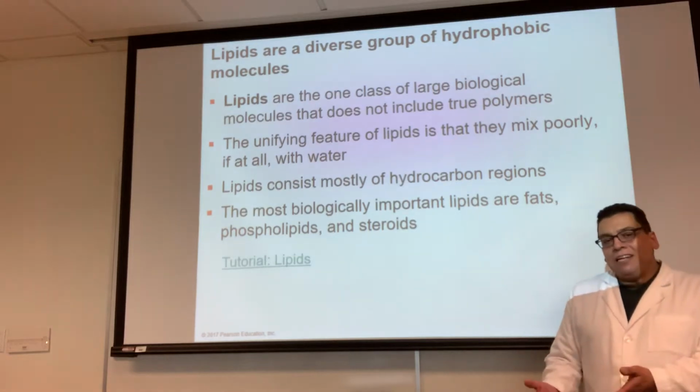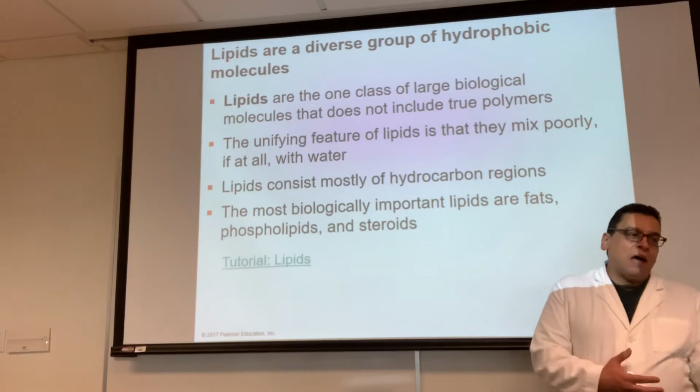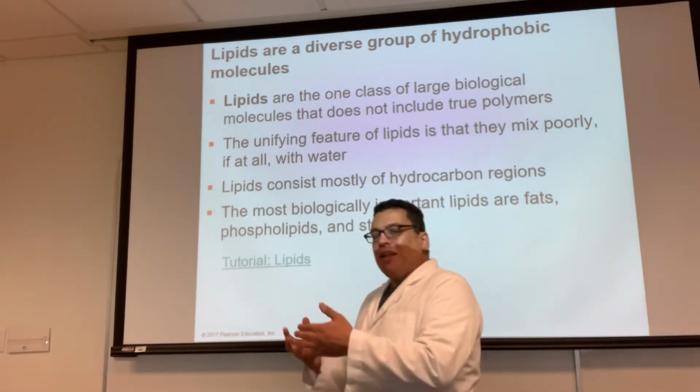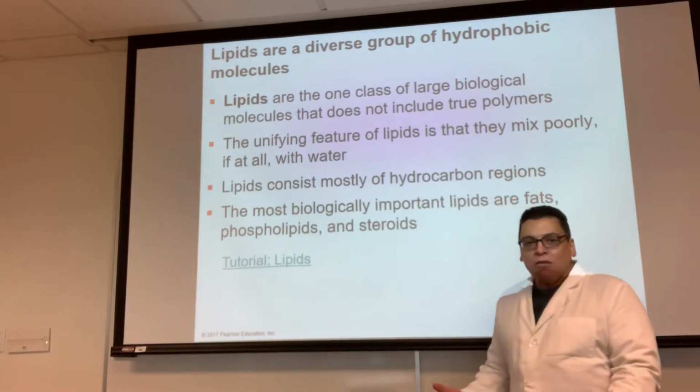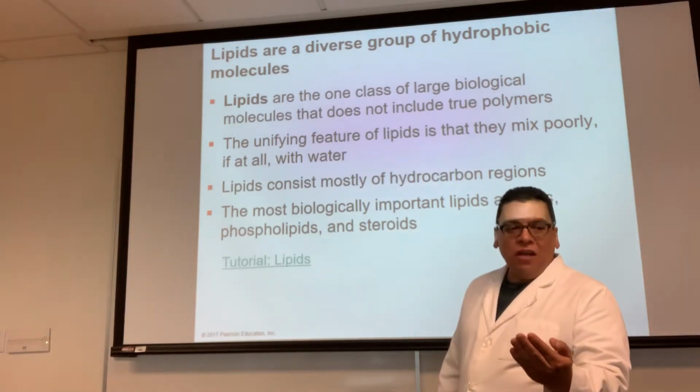We talked about how they're made, how the polymers are made, and how the polymers are broken down. They're made by dehydration synthesis. They're broken down by hydrolysis. We talked about the 4 macromolecules: the proteins, the carbohydrates, the lipids, and the nucleic acids.